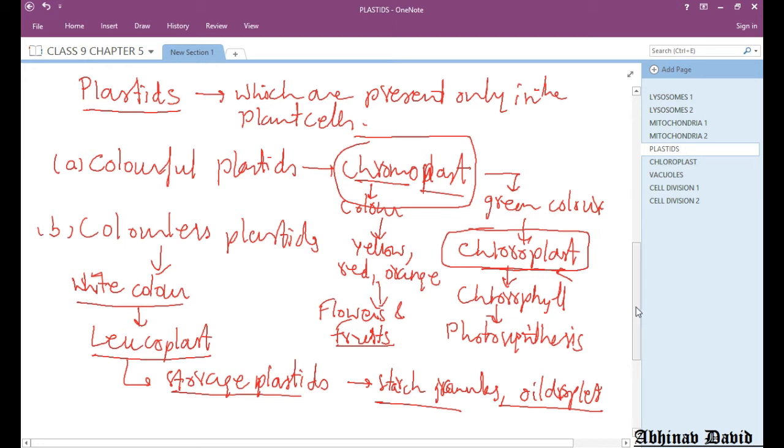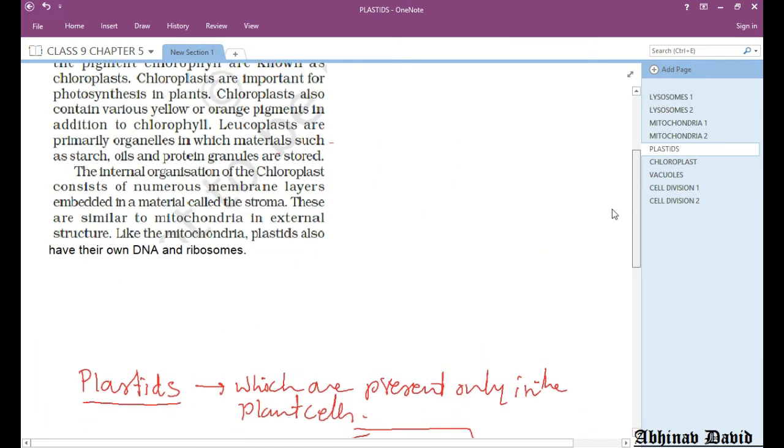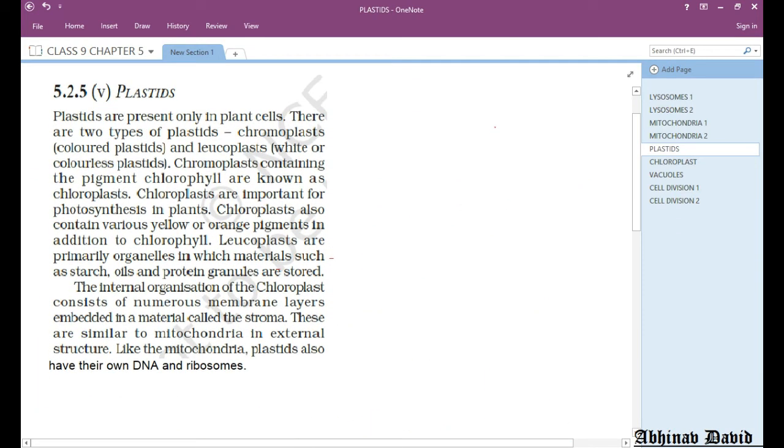Let us see what is given in the NCERT about the plastids. Now plastids, as you can see in your NCERT 5.2.5, the fifth organelle is plastids. Plastids are present only in plant cells and they are basically two types: chromoplast, which are called colored plastids, and leucoplast. They are white or colorless. I already have told you. Chromoplast containing the pigment chlorophyll are known as chloroplast. And chloroplast are important for photosynthesis, because they contain chlorophyll.